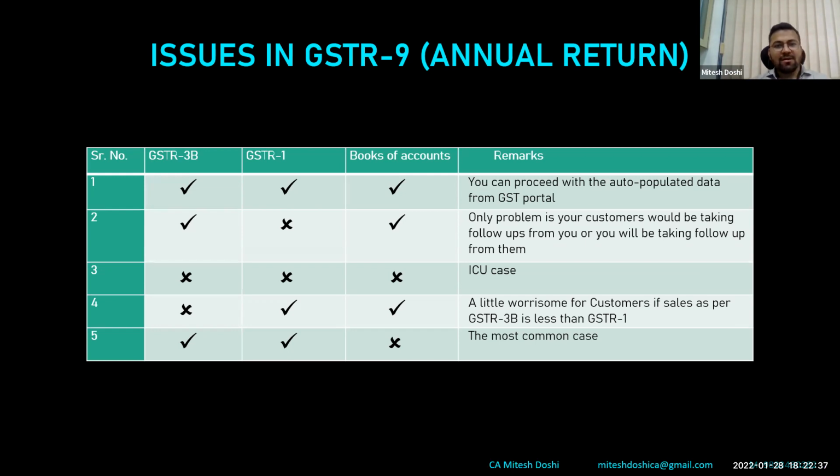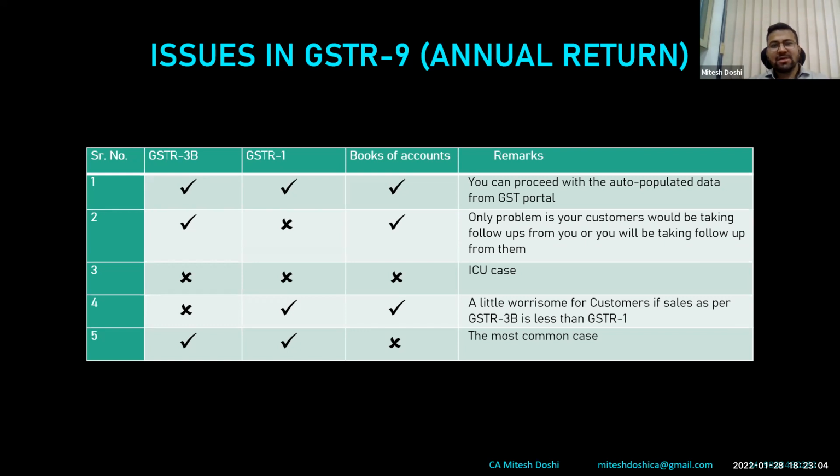So the second case is that 3B and books are matching, but GSTR 1 is not matching. In my view, GSTR 1 is not of that much importance, especially since we are not doing audits now. However, from a customer perspective, it is important. But right now, I'll be sticking to the CS perspective while verifying or filing GSTR 9 and 9C. So it is not that important.